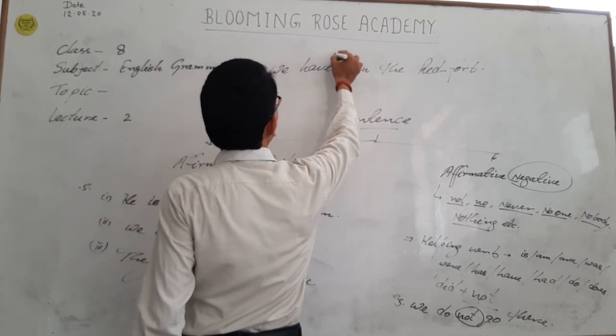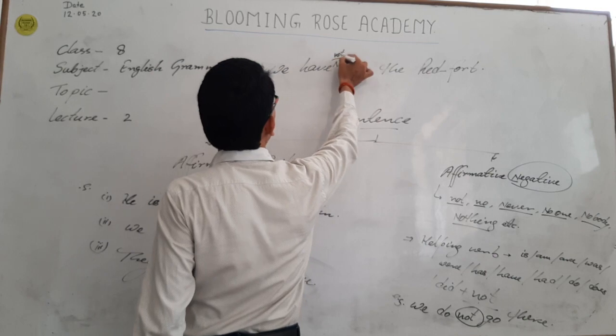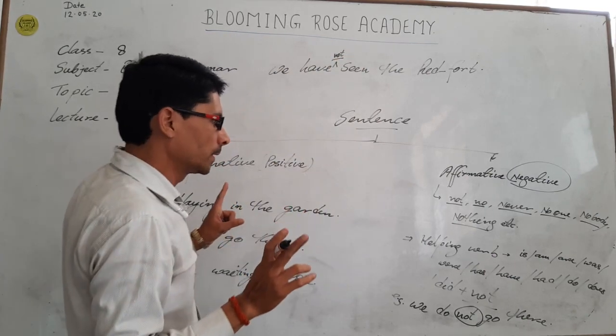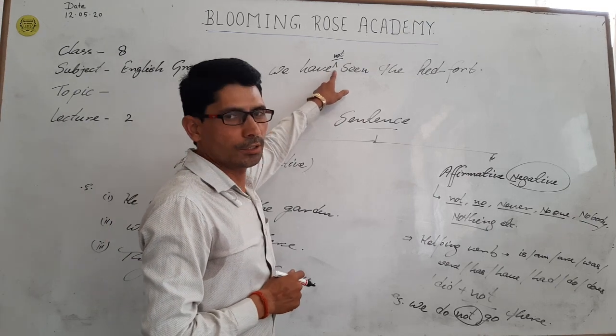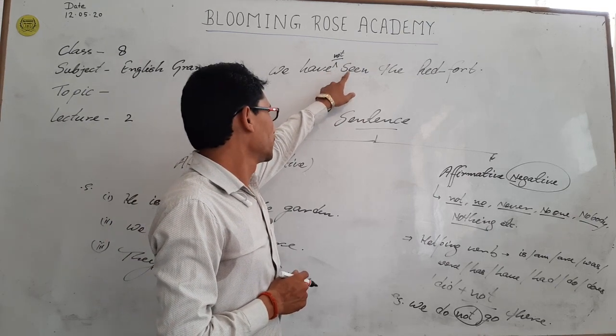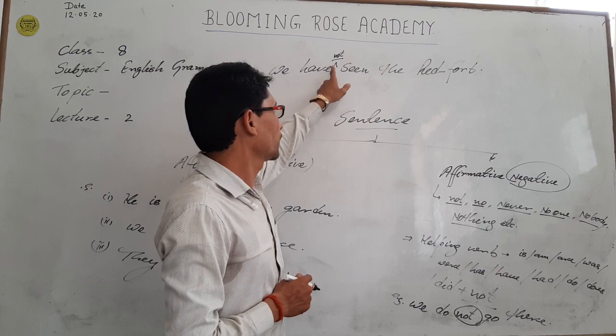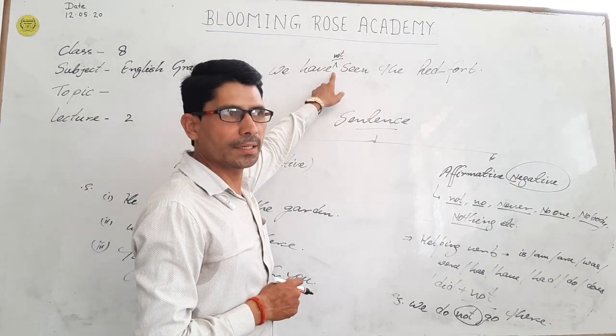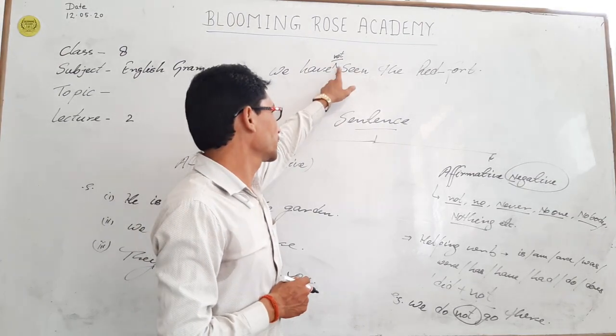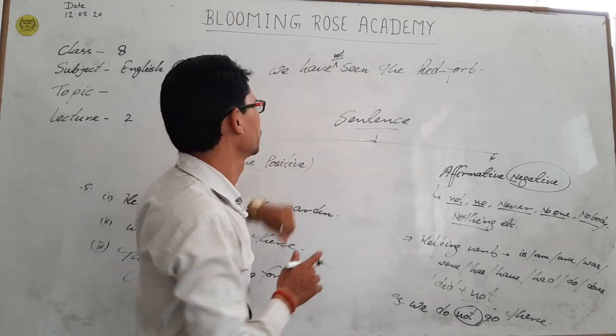I have to write not after the helping verb. Students, always remember that not or never is always used just before the main verb and after the helping verb. I repeat it, not and never are always used just before the main verb.